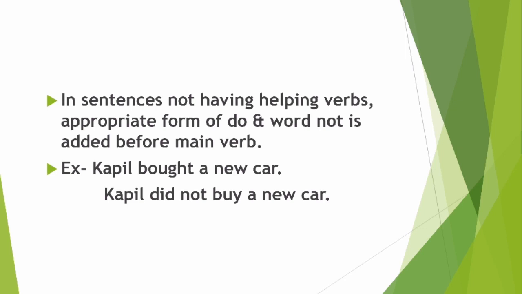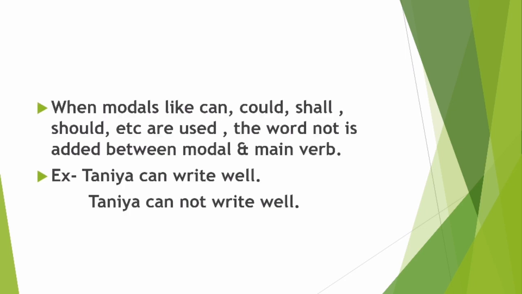Couple did not, आपने क्या किया? Do की form did use की. Okay, did क्यों use की? Because we are talking about past tense, and with past we use did, right? So did you see क्या किया हमने? We have used one form of do. हमारे पास यहाँ पे helping verb नहीं था, so हमने क्या use किया? Do की form use की. और did क्यों use किया? Because we are talking in past, and in past you have to use did. Okay, so this is how we have formed our negative, right?